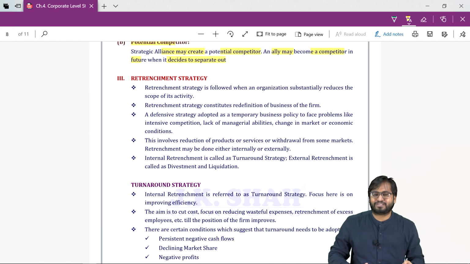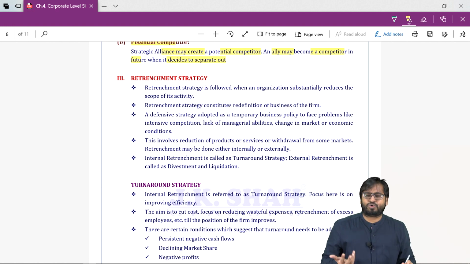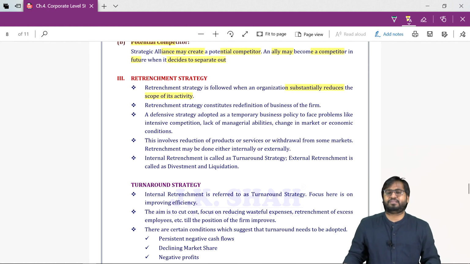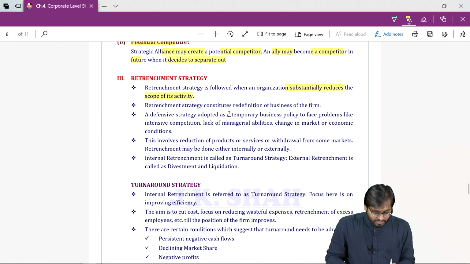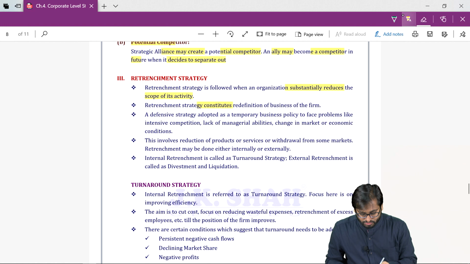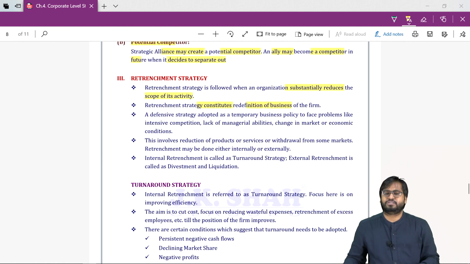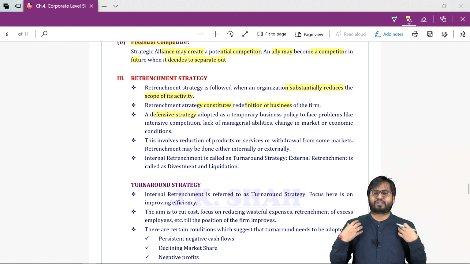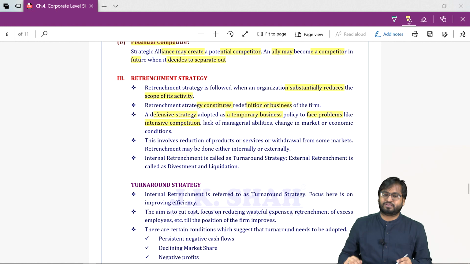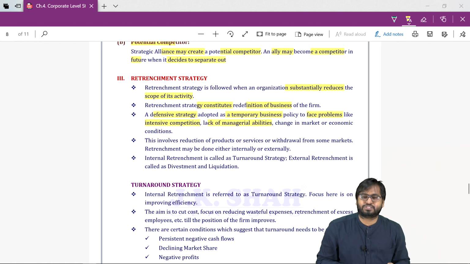So what is retrenchment? Retrenchment strategy is followed when an organization substantially reduces the scope of its activity. It constitutes redefinition of business. It is a defensive strategy. You are trying to protect yourself, as a temporary business policy to face problems like intensive competition, lack of managerial abilities, change in market or economic conditions.